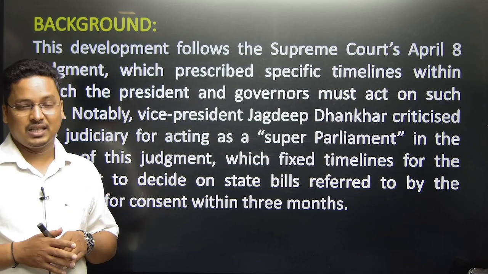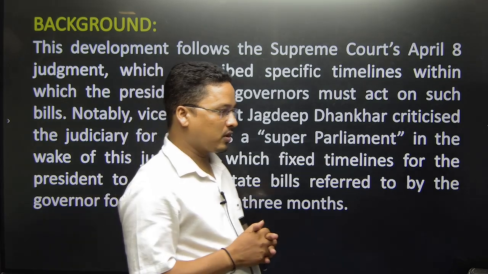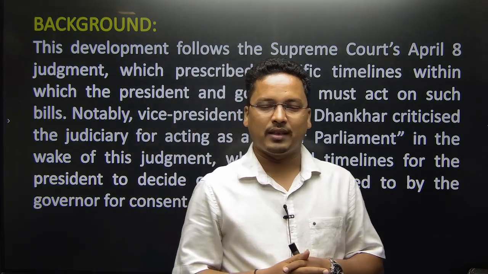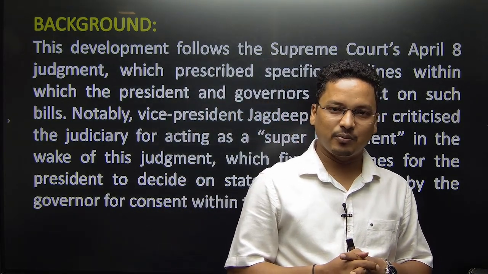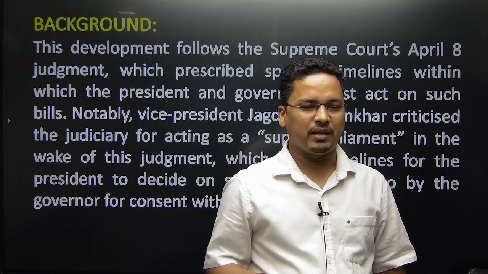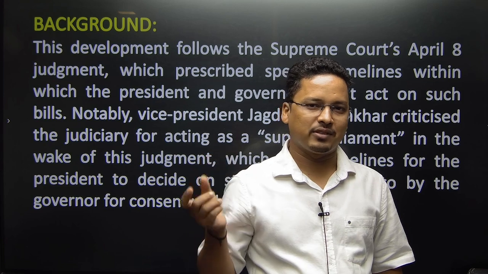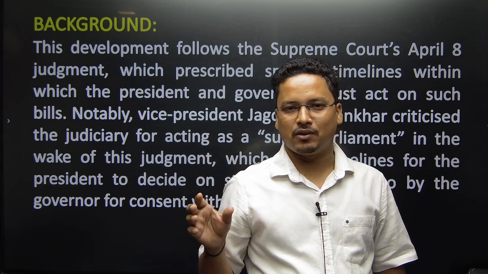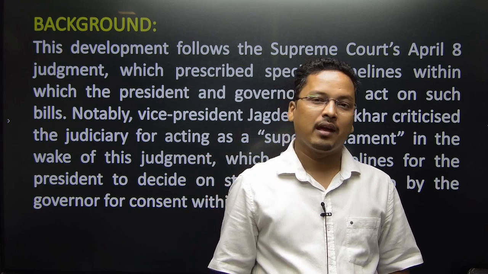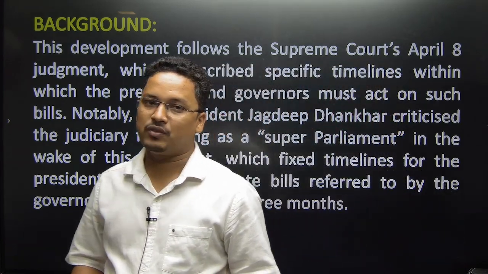This was in the case of Tamil Nadu versus Centre, where R.N. Ravi, the Governor of Tamil Nadu, withheld around 10 bills for a long period of time. The Tamil Nadu government complained about why these bills were being withheld.